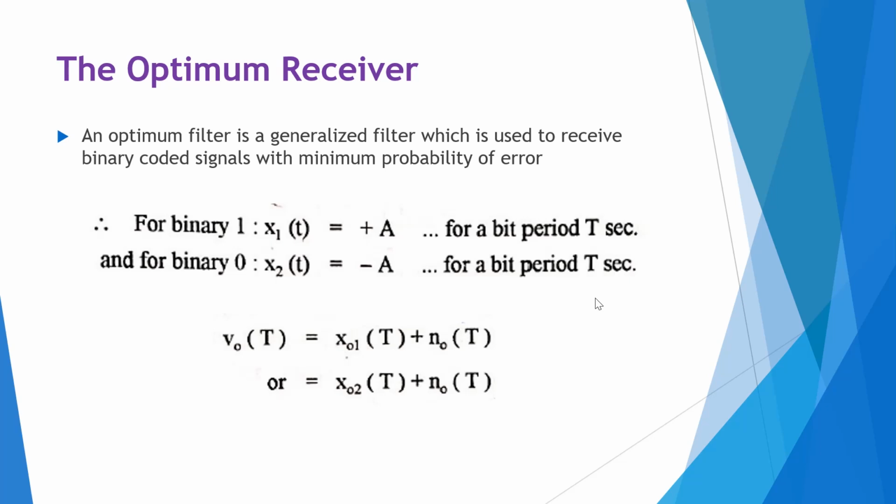The input, which is x1 of t or x2 of t, is corrupted by the additive noise n of t that we have considered. This noise is Gaussian and it has a spectral density Sn(f), as we saw in the block diagram. Note that we are not assuming the noise to be white noise. The signal and noise are filtered and then they are sampled at the end of each bit interval. The output sample is denoted by v0 of t.